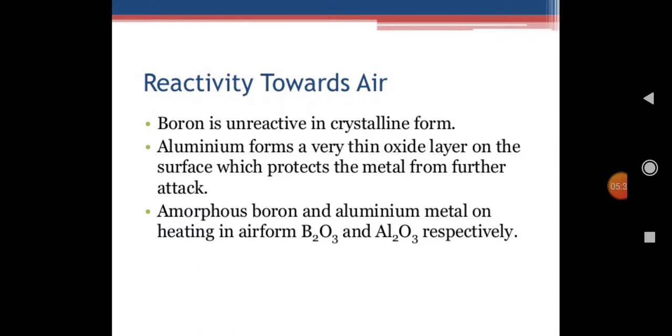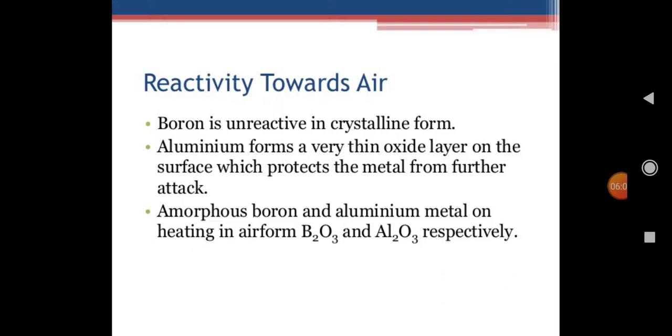Now, what is the reaction of group 13 elements towards air? Generally boron is available in the crystalline state, so boron is unreactive or less reactive. Aluminum easily reacts with air: the oxygen present in the air reacts with aluminum to produce Al2O3, or aluminum oxide, on the surface.